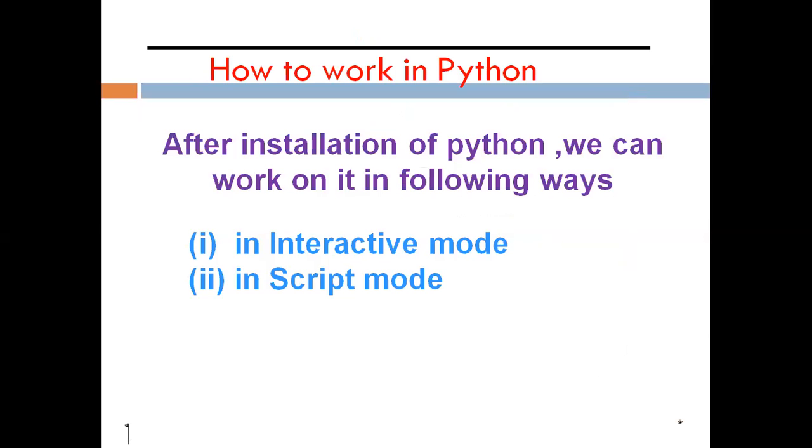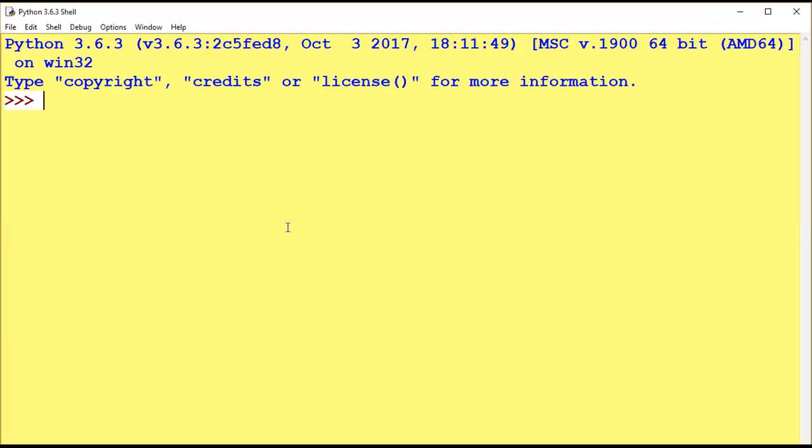Here we'll discuss how to work in Python. After installing Python, we can work in two ways: one is interactive mode, another is script mode. I am sharing my screen with script mode. When you start Python IDLE, see the top of the menu bar, Python.